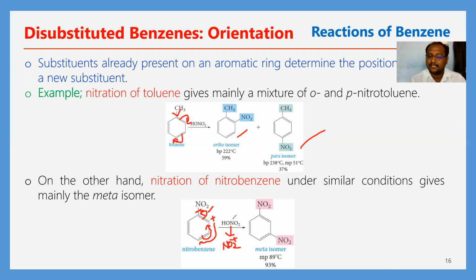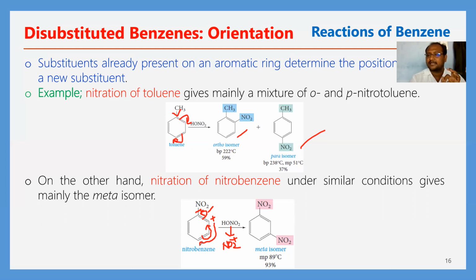Then the NO2 plus electrophile will not occupy the ortho and para positions, because in the ortho and para positions there is a positive charge. The positive charge indicates there are fewer electrons, but the electrophile needs more electrons.